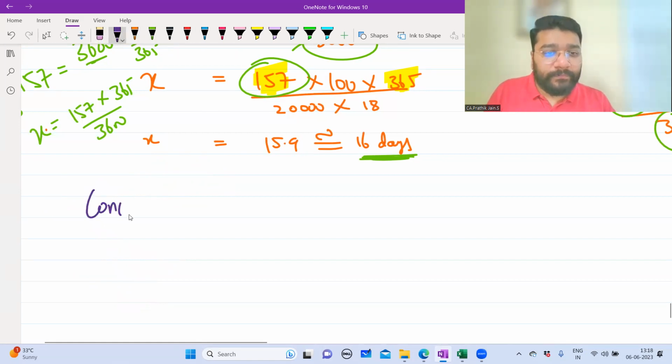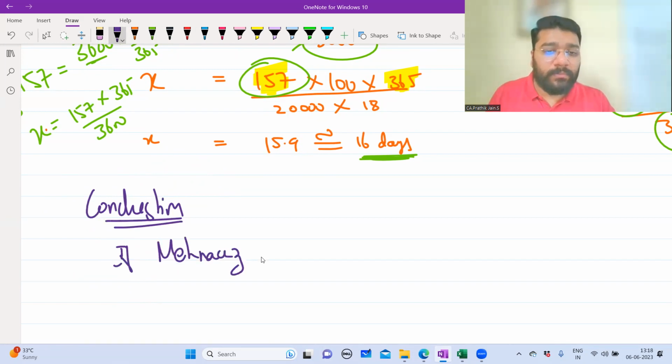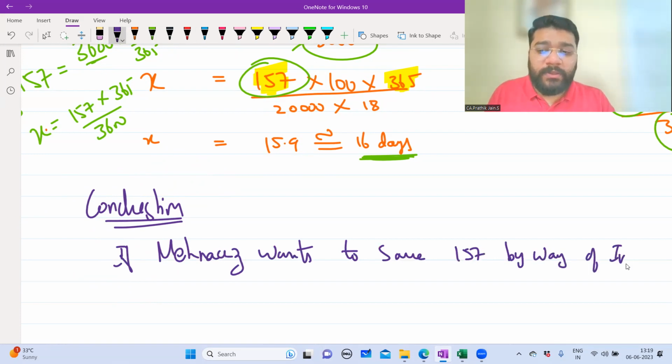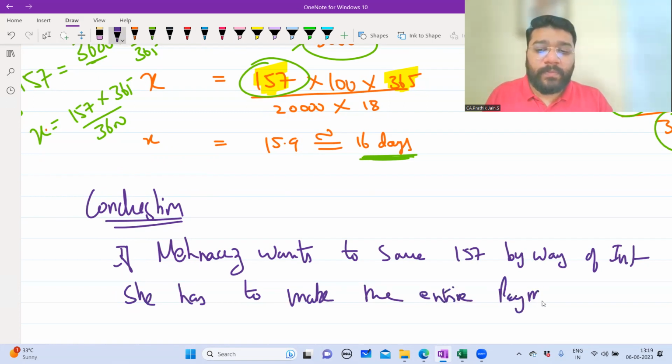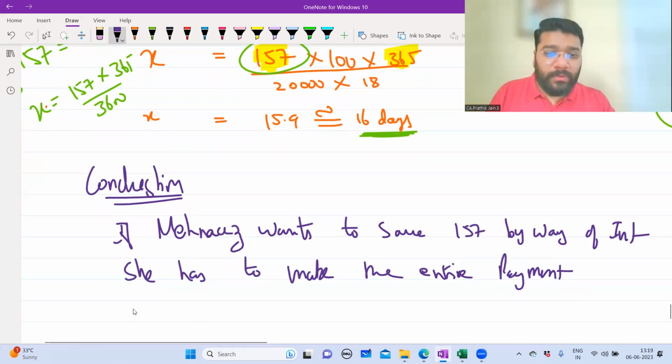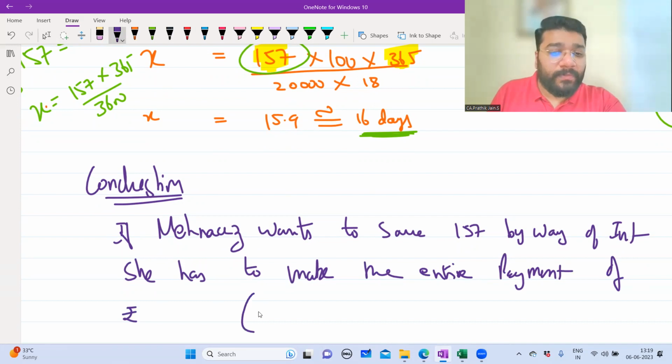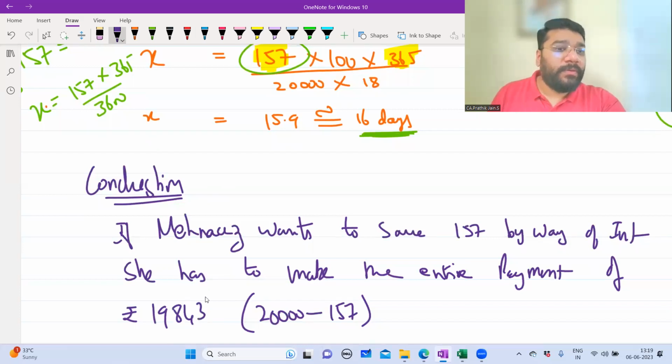So conclusion. If Mehnaz wants to save 157 by way of interest, she has to make the entire payment of rupees, how much? 20,000 minus 157, which is how much? 19,843.